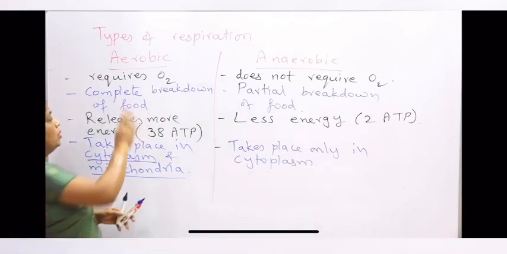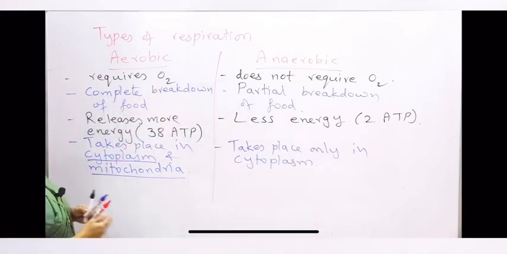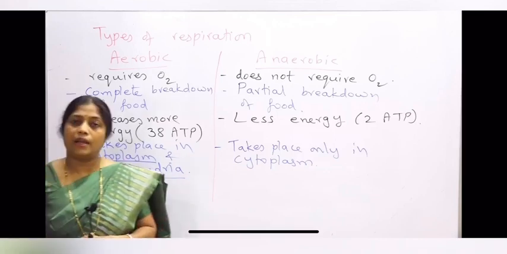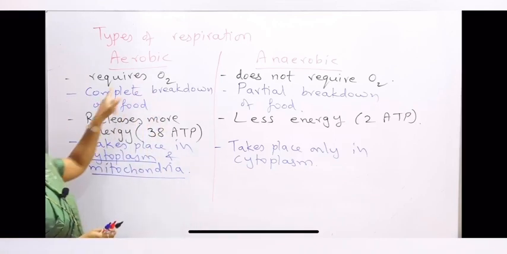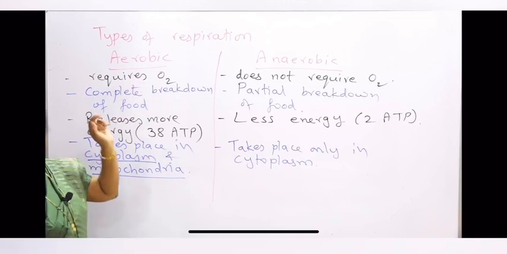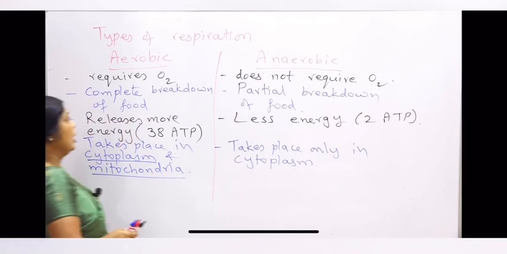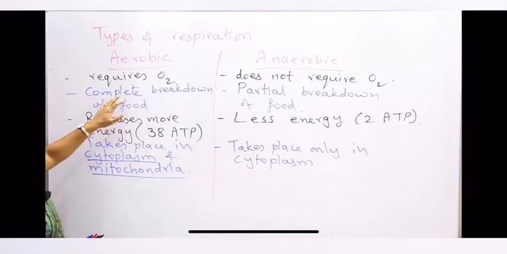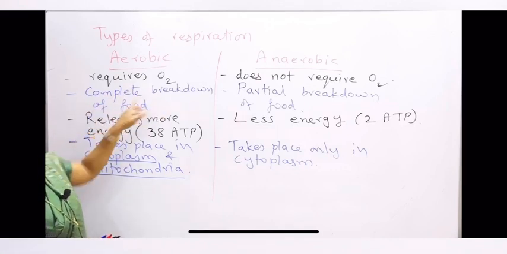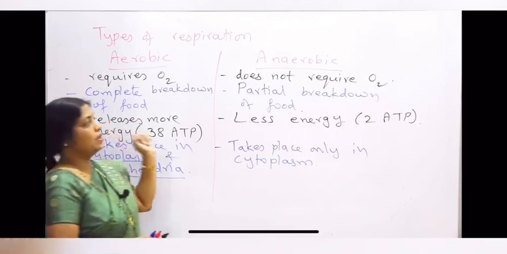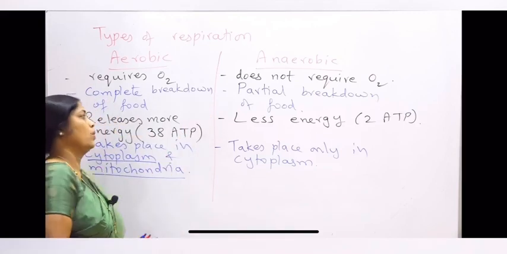Well, so the two types of respiration we were discussing are the aerobic and the anaerobic respiration. Aerobic respiration requires oxygen, anaerobic respiration does not require oxygen. In aerobic respiration there is complete breakdown of food, but in anaerobic respiration there is only partial breakdown of the food.